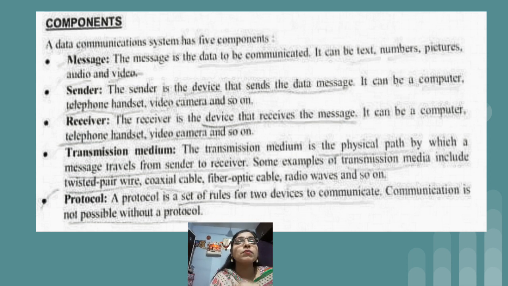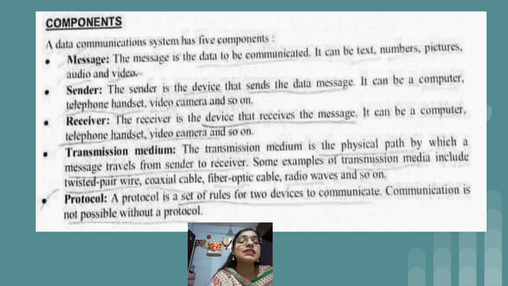So the first component, as given in the slide, is message. Message is the data to be communicated, and it can be in the form of text, numbers, pictures, audio and videos. All such types of information we can send. Then the second component of a data communication system is sender.